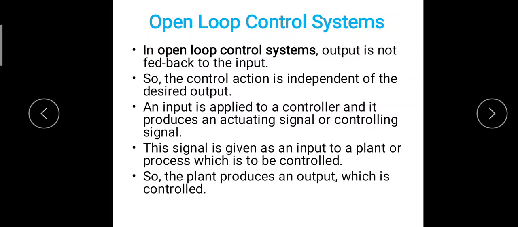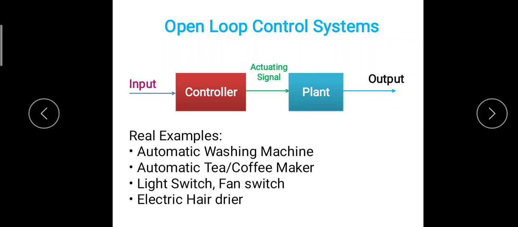An input is applied to a controller and it produces an actuating signal or controlling signal. So this actuating signal works as an input for the plant.